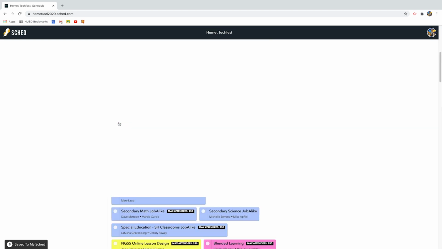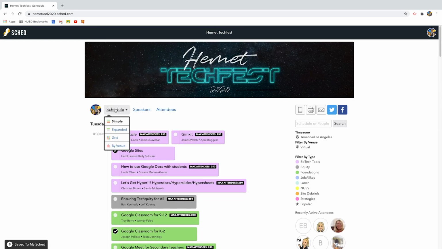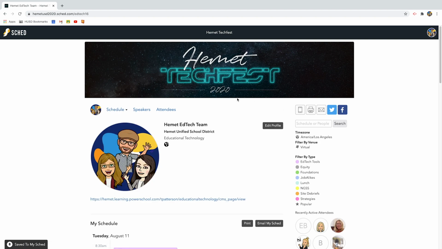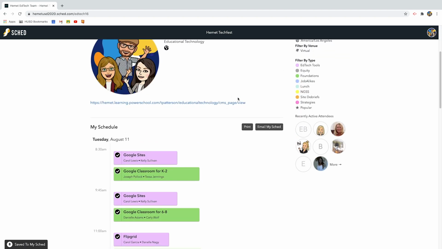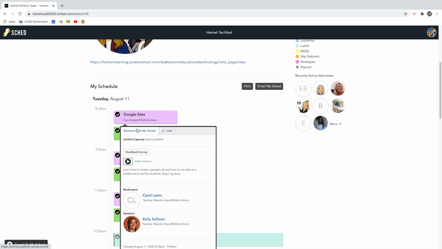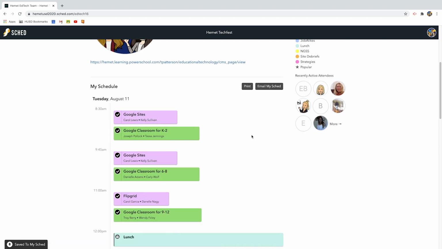To find this schedule and get a view of the agenda that I built for myself, I can do two things. I can either just hover over this avatar here and say My Sched, or it's the same deal up in the top right. I can hover over that avatar and click into My Sched there. Now, if I scroll down a little bit, it's a much more condensed view. Now these are only the sessions that I've identified for myself. And again, we say try to pick 2 or 3.